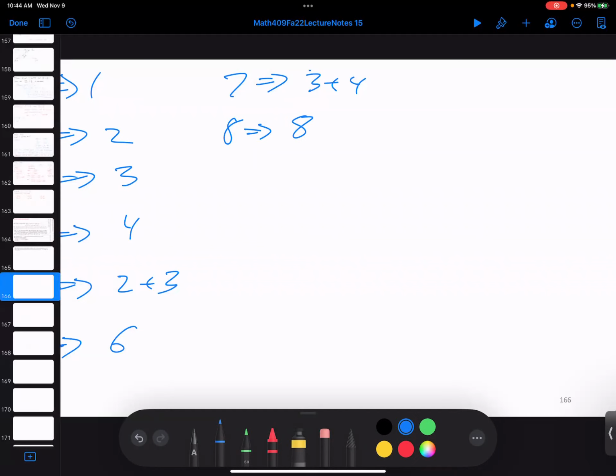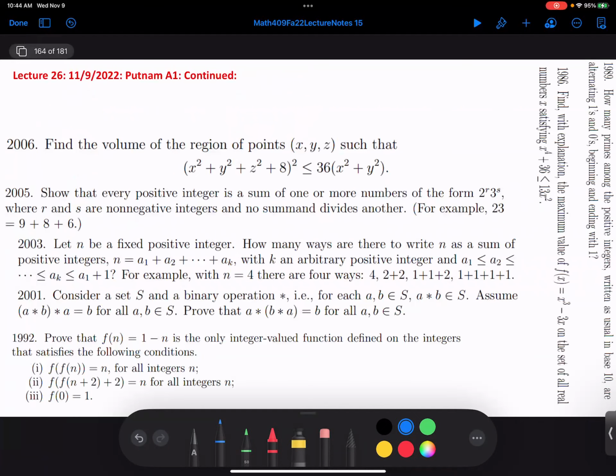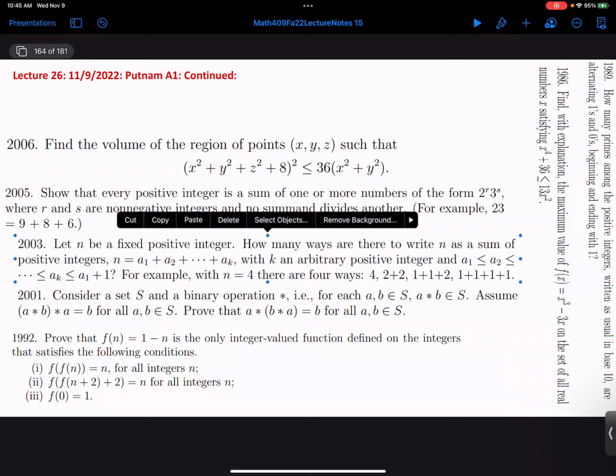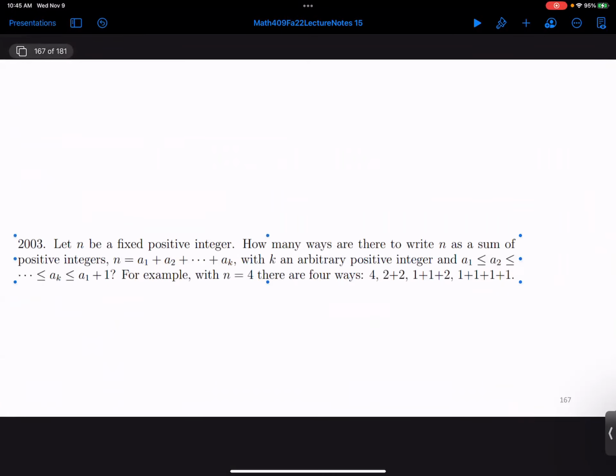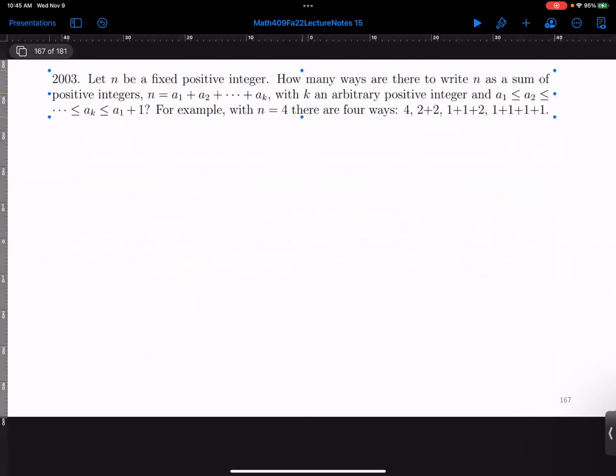We've got 6 minutes left. I will earn my keep. I will choose a problem. I like 2003. So let n be a positive integer. How many ways are there to write n as a sum of positive integers? Oh dear God, this is a very tough problem. In general, we only have asymptotic formulas. But then they say such that the summands differ by at most 1.